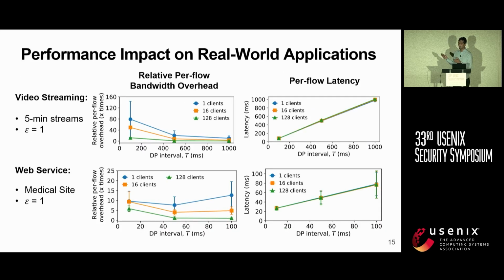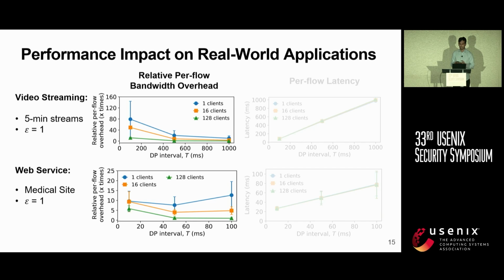While there are numerous parameters that impact the shaping cost, and we discuss all of them in the paper, here I will talk about how the DP interval impacts the bandwidth overhead and latency for two real-world applications, video streaming and web service. Let us first look at the impact of the DP interval on the bandwidth overhead. As you can see here, when we increase t, which is the DP interval on the x-axis, the overhead, which is on the y-axis, decreases. This is because for a given stream of length w, a larger t means we measure the queue size less often. This means that we have to add less noise to gain the same amount of privacy.